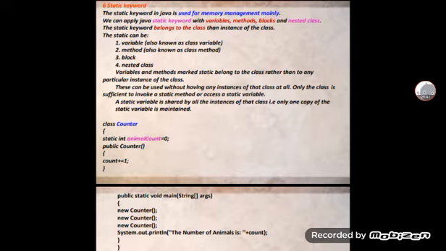These can be used without having any instance of that class at all. Only the class is sufficient to invoke a static method or access a static variable. A static variable is shared by all the instances of a class. That is, only one copy of the static variable is maintained.